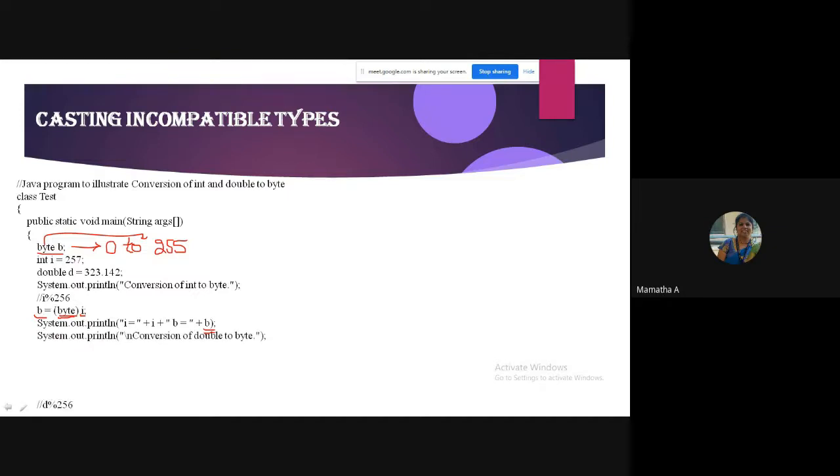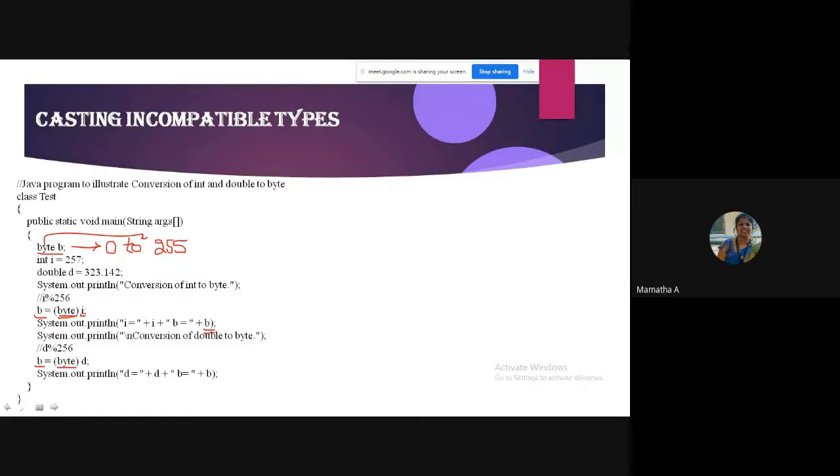Then again, assigning double to byte. So what should I do? I'm trying to assign D to B. D is a double. B is my byte. So what is my target type? Again, byte. Again, I will print the same.